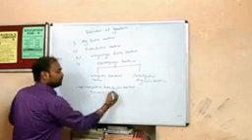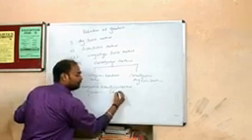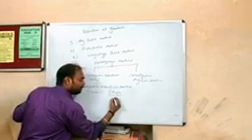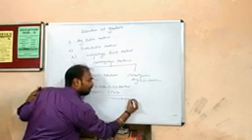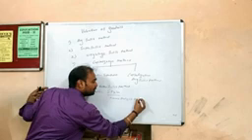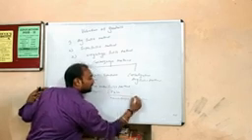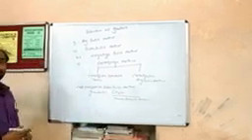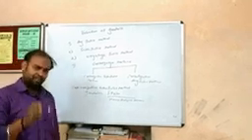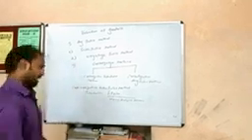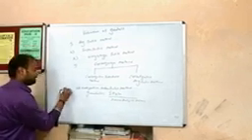Goodwill equals super profit into 100 divided by normal rate of return. Directly, it will appear. And as far as super profit is concerned, we have already discussed that super profit means the difference between average profit and normal profit.